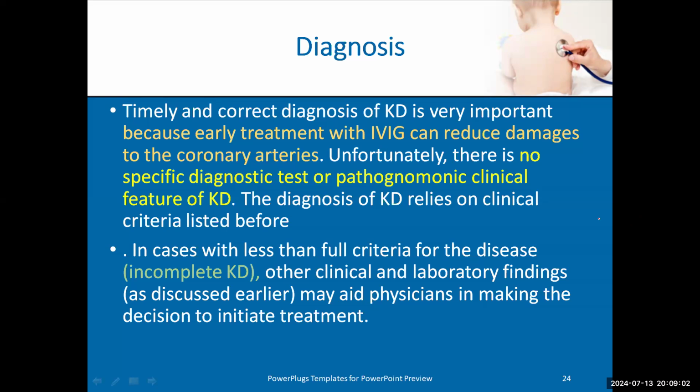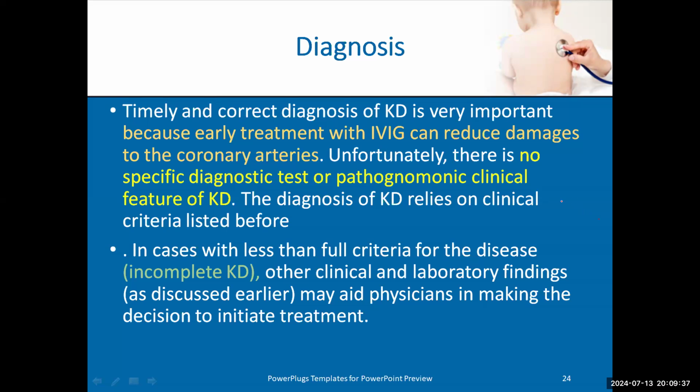But unfortunately, not all Kawasaki patients come with the typical picture of fever plus at least 4 of these 5 criteria. So the term incomplete or atypical Kawasaki appeared, because as we said before, Kawasaki disease is a self-limited disease, but its chronic effects are very harmful.